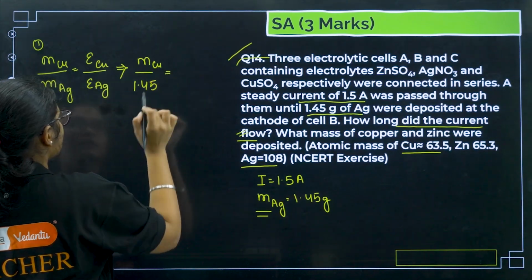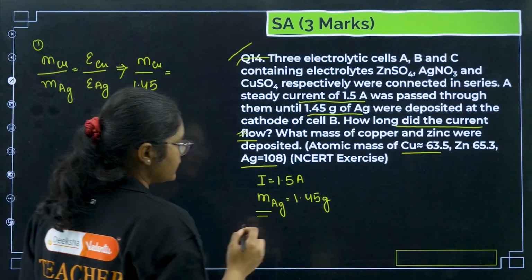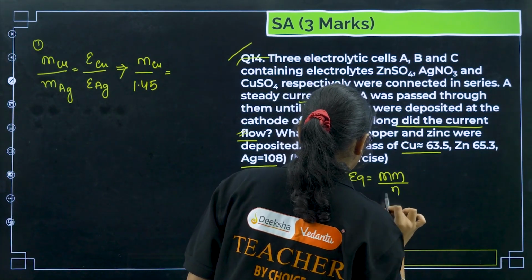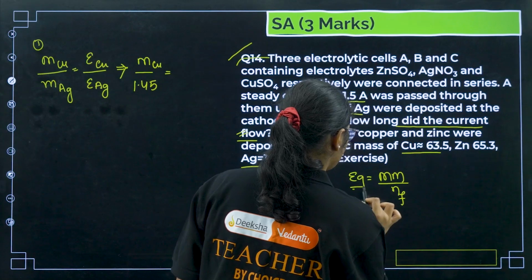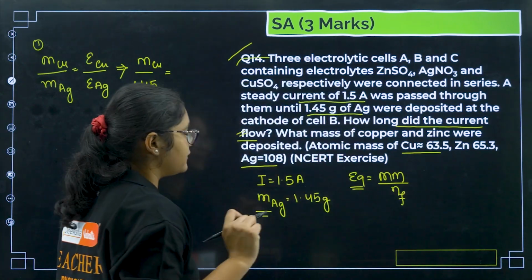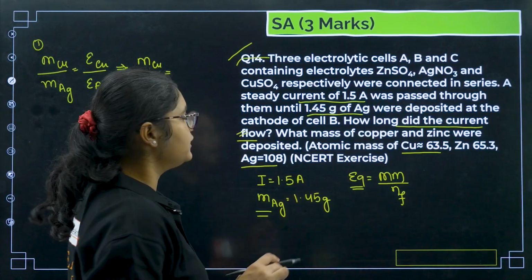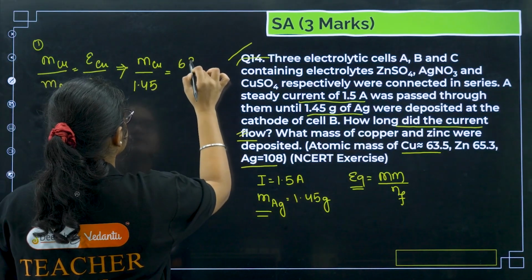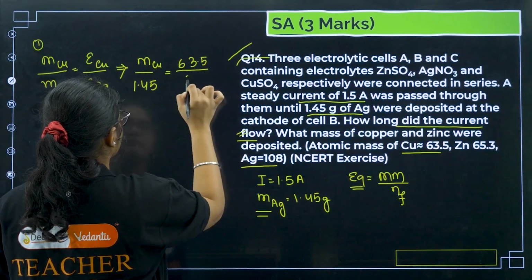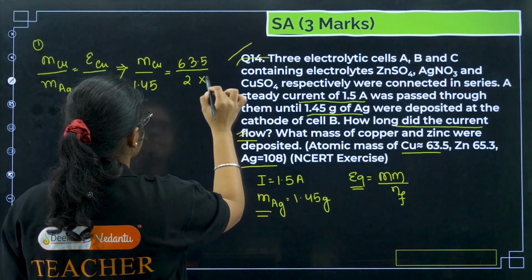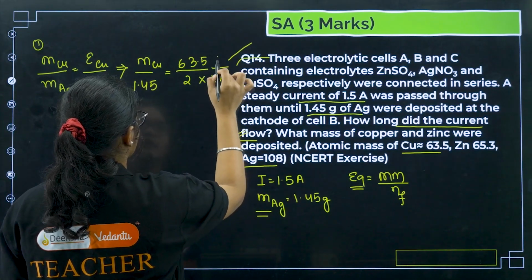Then equivalent weight. So how to calculate equivalent weight? Equivalent weight is molar mass divided by n factor, right? So copper equivalent weight is 63.5 divided by 2, and the equivalent weight of silver is 108 divided by 1.